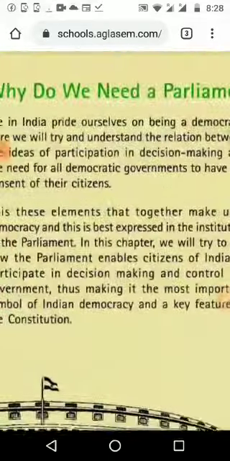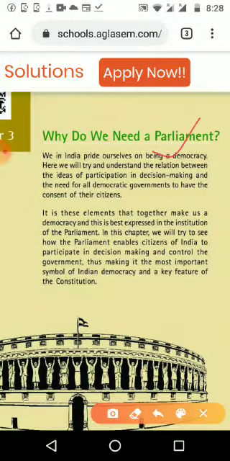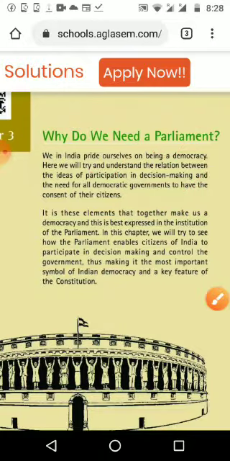This is the introduction of the lesson. We in India pride ourselves on being a democracy. We are saying that India is a democratic country, and here we will try and understand the relation between the idea of participation in decision making and the need for all democratic governments to have the consent of the citizens. What is the meaning of democracy? By the people, for the people, of the people.